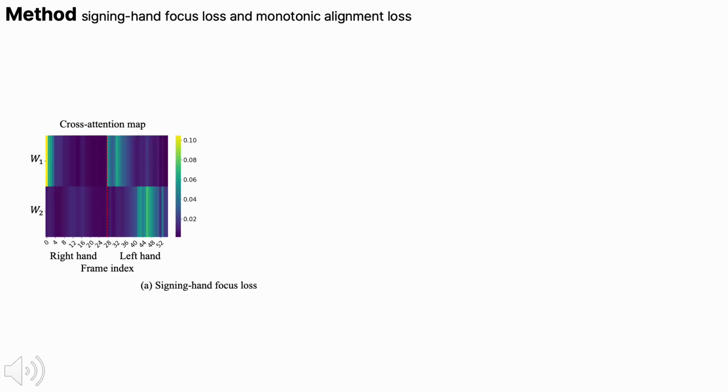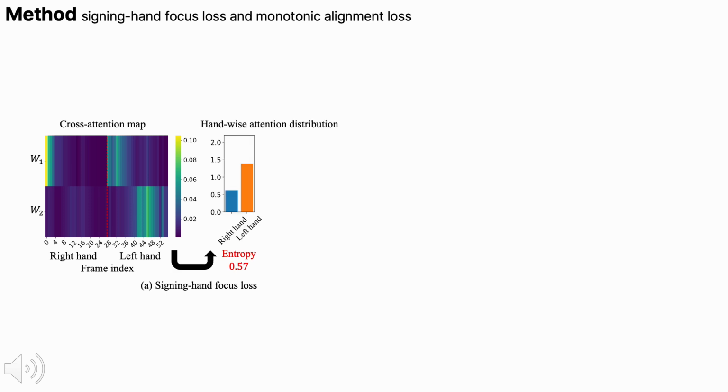To improve recognition, we introduce two auxiliary losses: the signing hand focus loss and the monotonic alignment loss. First, the signing hand focus loss uses the cross-attention map between hand pose tokens and output letter tokens. We aggregate the attention values for each hand separately. From this, we compute the handwise attention distribution and its entropy. Minimizing this entropy encourages the model to focus on a single dominant signing hand.